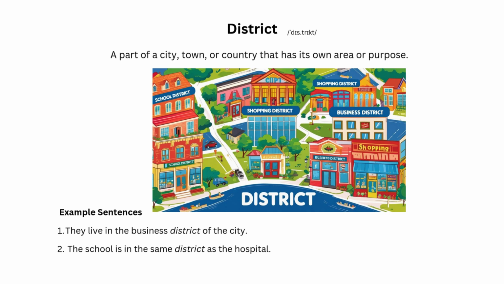District. A part of a city, town, or country that has its own area or purpose. Example sentences. 1. They live in the business district of the city. 2. The school is in the same district as the hospital.